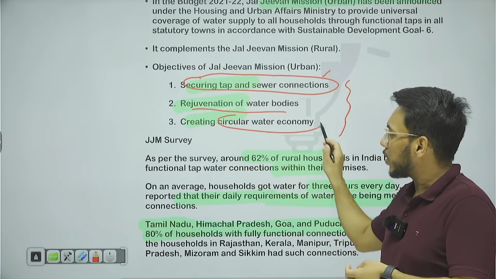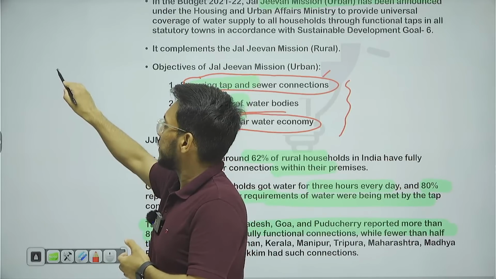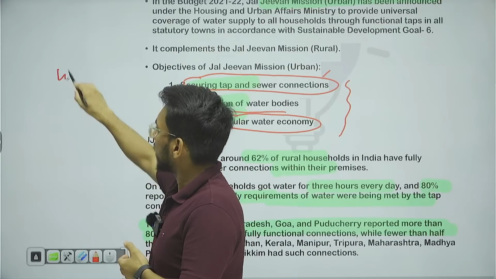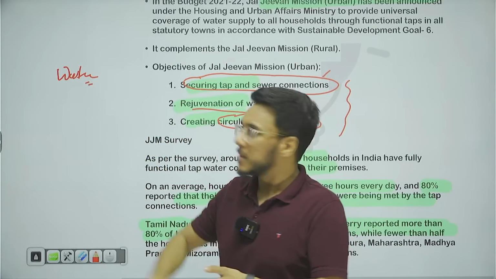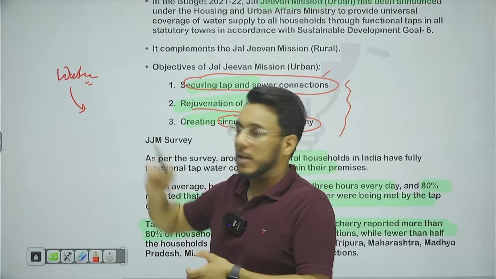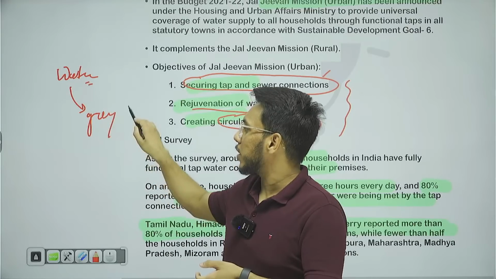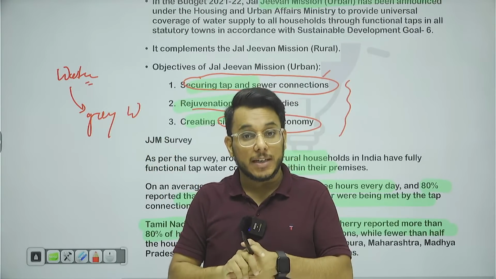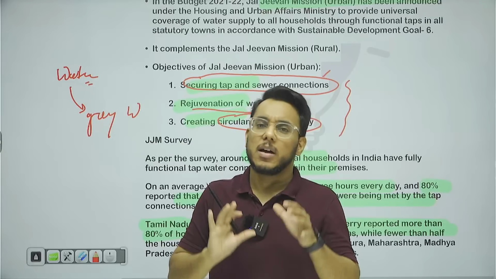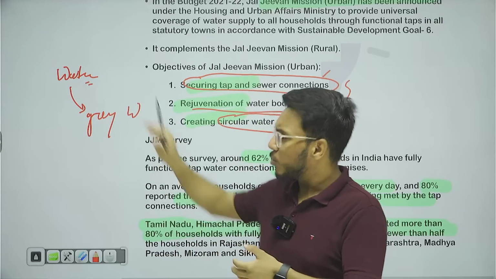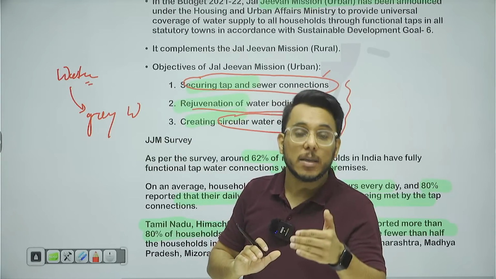Number three, creating a circular water economy. Now, what is a circular water economy? Suppose you have used water for bathing. That water becomes gray water. What is gray water? Gray water is any water that you have used and that is now not suitable for consumption. You have used the water for bathing, and that water can now be used for cleaning purposes.